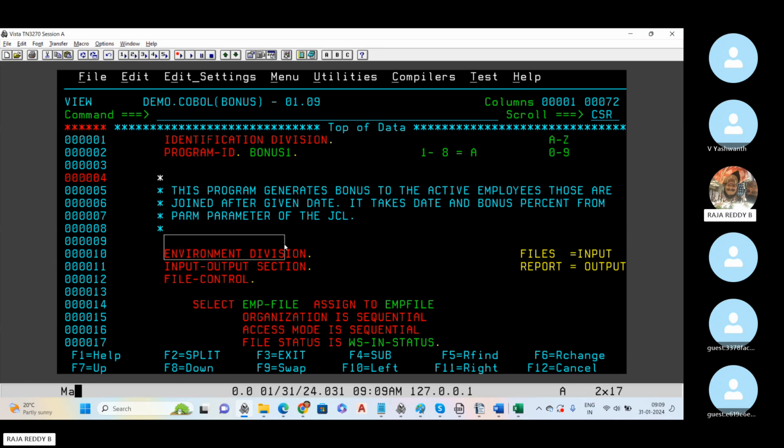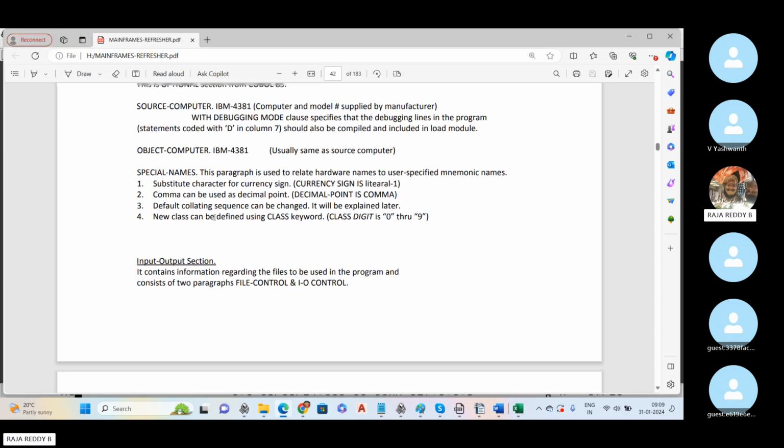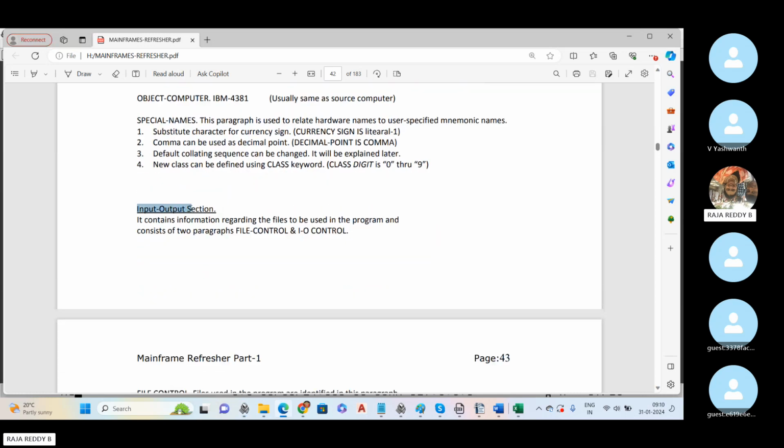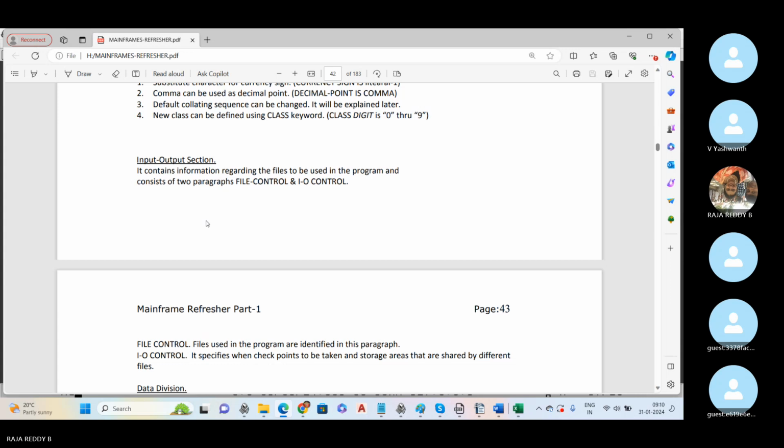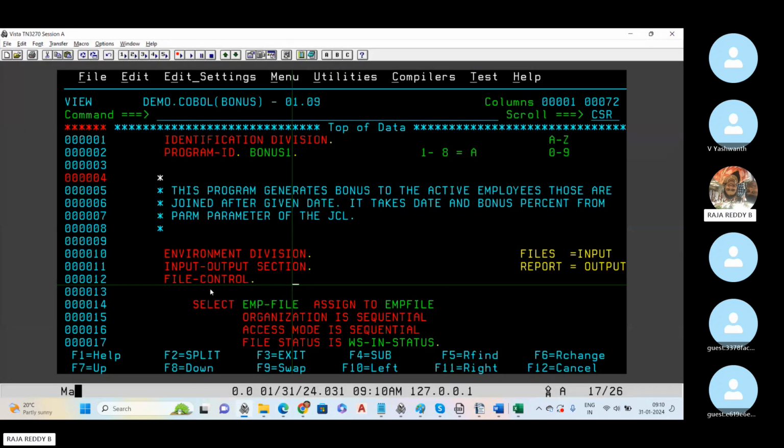So under the environment division, I have the input output section. Here I should mention what my input file is and what my output file is. The configuration section is obsolete, so I'm least bothered about it. The second is the input output section. Here I inform my program that this is the file I'm going to use as an input file and this is the file I'm going to use as an output file. That information I should give under the input output section.